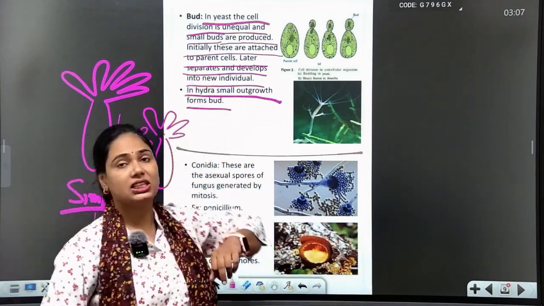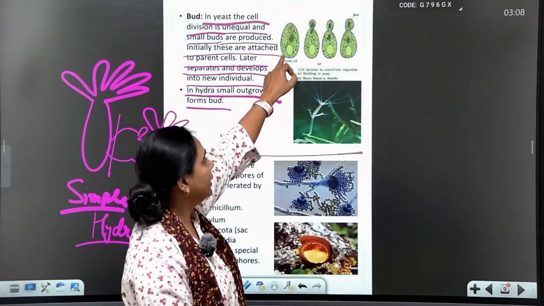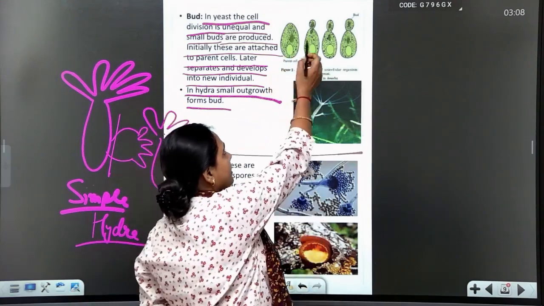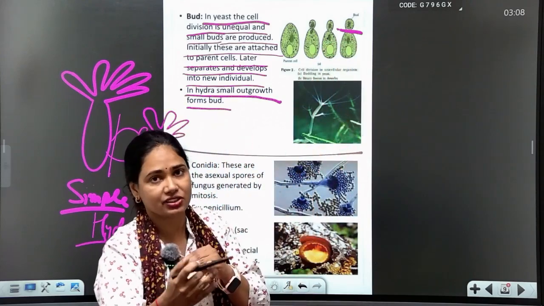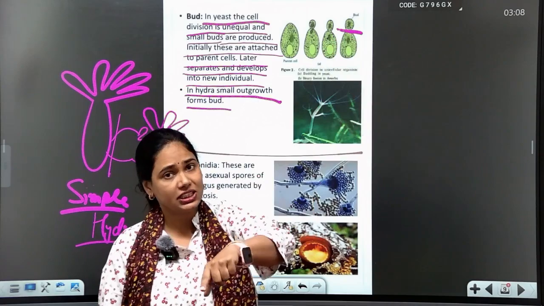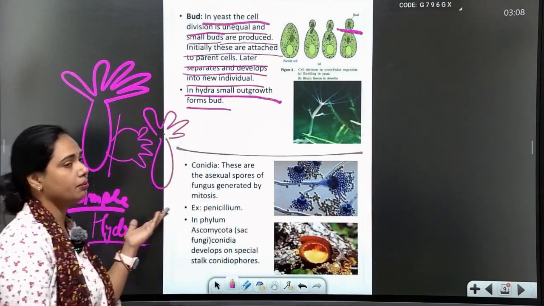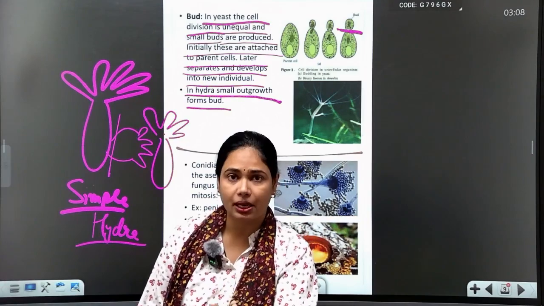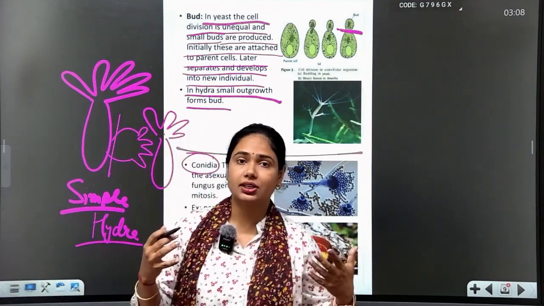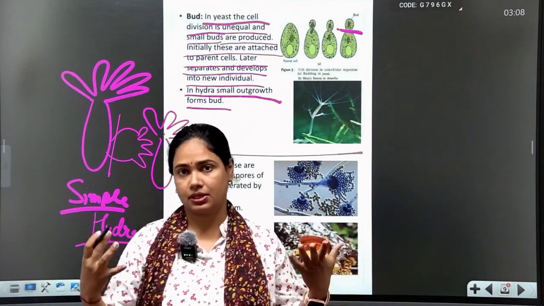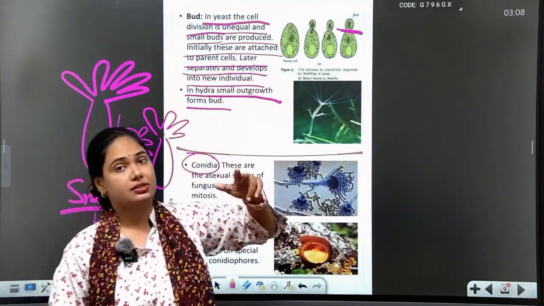Now, what is yeast? Yeast is a very simple unicellular fungus. The diagram is here: the parent cell shows an outgrowth which later detaches and forms a new yeast. This is also a budding system, happening in fungi, and it also happens in Coelenterata, for example Hydra. Now, what are we studying? We are studying asexual types. We studied binary fission already; now we have studied zoospores and the budding system.